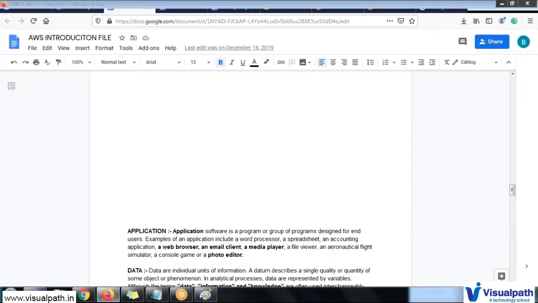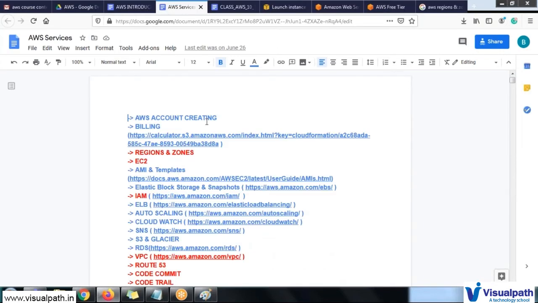This course, I think you may have received the course structure, what we are going to cover in this particular course, or else I will show you what we are going to cover. We will go with the account creation, and I will explain. Are you able to see the screen? Yes. So these are the multiple services provided by AWS, which I'm going to cover in this session.